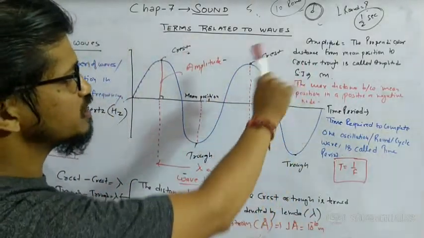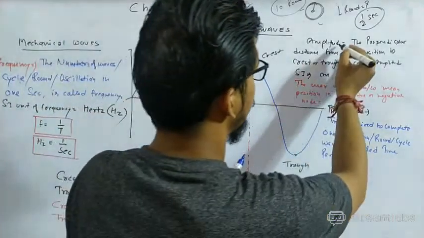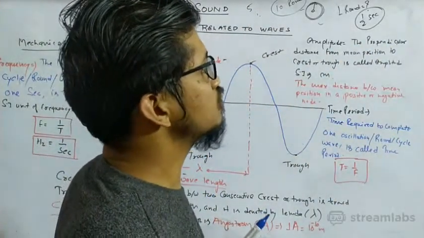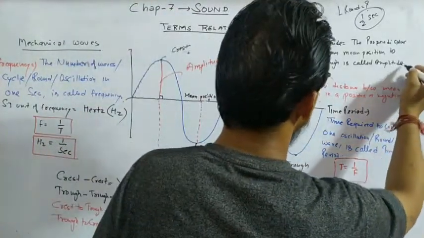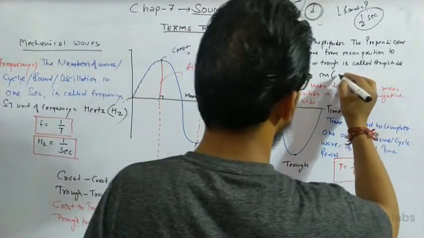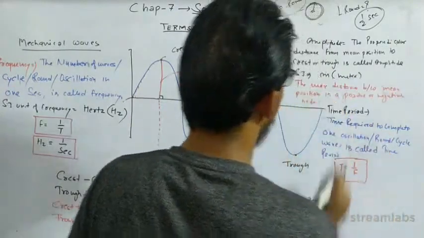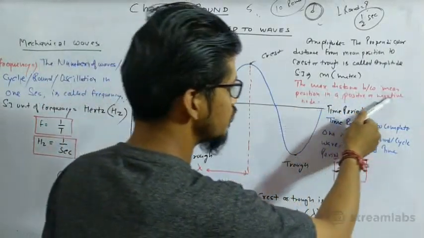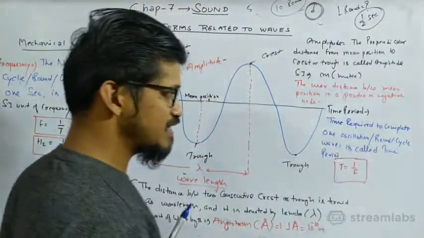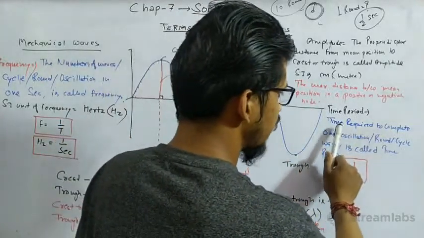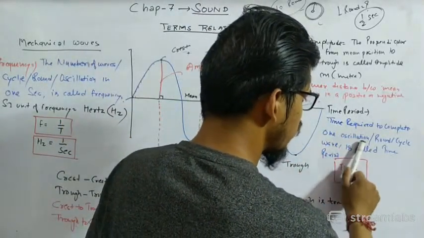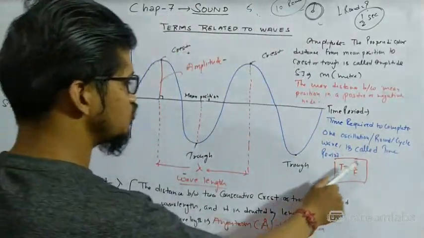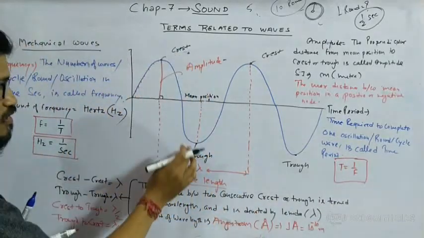Okay, and what is amplitude? The perpendicular distance from mean position to crest or trough is called amplitude. And the SI unit of amplitude is meter. Or in other words, the maximum distance between the mean position and a positive or negative node is called amplitude. What is time period? Time required to complete one oscillation, one round, one cycle, one wave is called time period, and the formula is T is equal to 1 upon F. This is known as crest, this is known as trough.